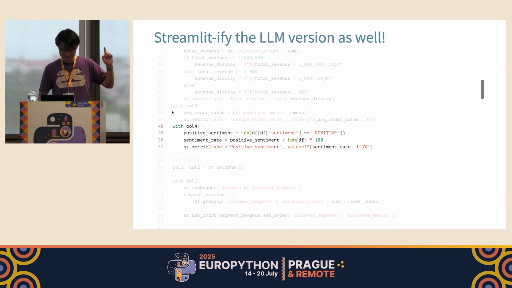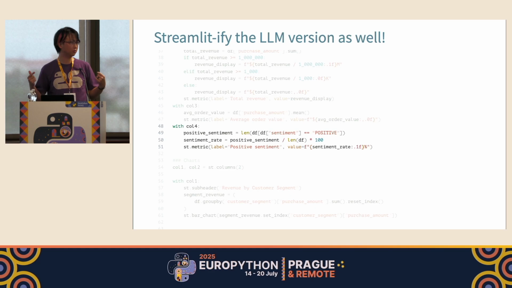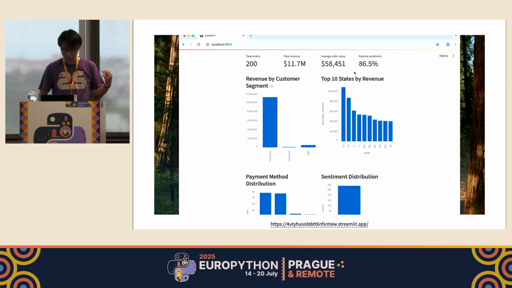All right. But in this case, we now have the ability to get some sentiment analysis statistics from our processing script. I added the metrics Streamlit widget to show the sentiment analysis result like this, so that now our dashboard has metrics about positive feelings of our customers toward our sales team. So you can say to your colleague that your score is about 86.5.